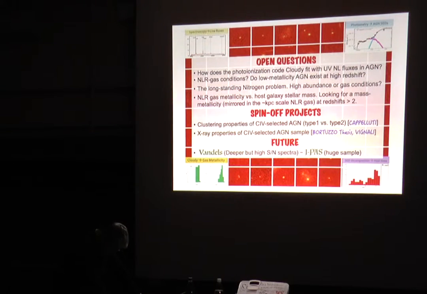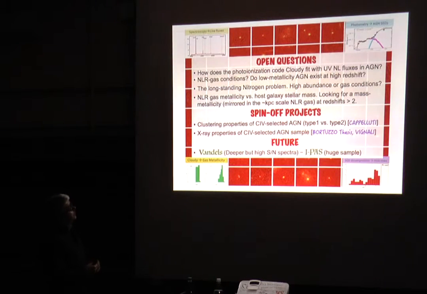The nitrogen V line at 1240 angstrom is very strong in AGN. And if you include this line in your photoionization code, you get over-solar abundance. And if you take out the line and you run the code again, usually you get the opposite, low metallicity.